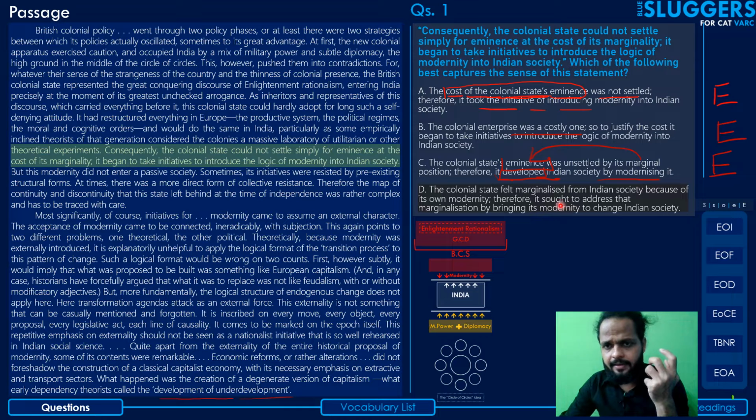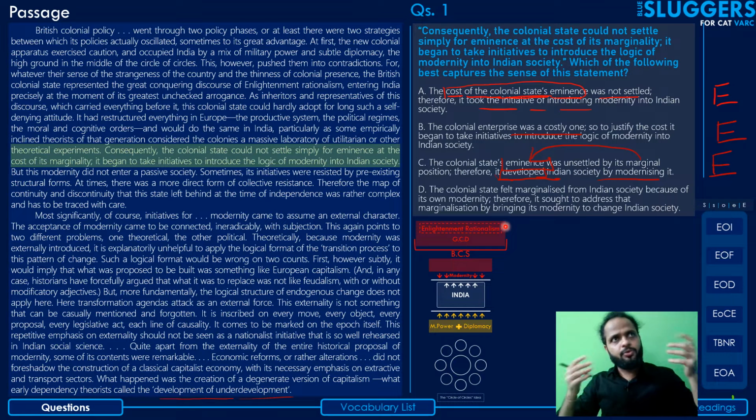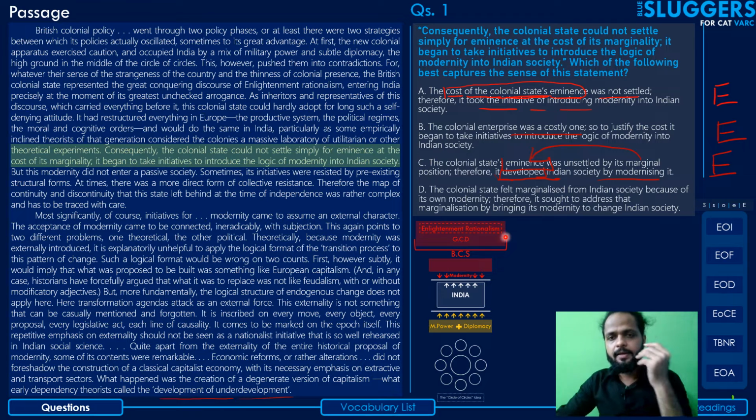That's what this means: it felt marginalized from Indian society because of its own modernity, because they were representatives of the great colonial discourse arising out of Enlightenment rationalism. They felt they were not able to control things on the ground level, and hence they sought to address that marginalization by bringing in their own concepts, introducing the logic of modernity into Indian society by altering it.